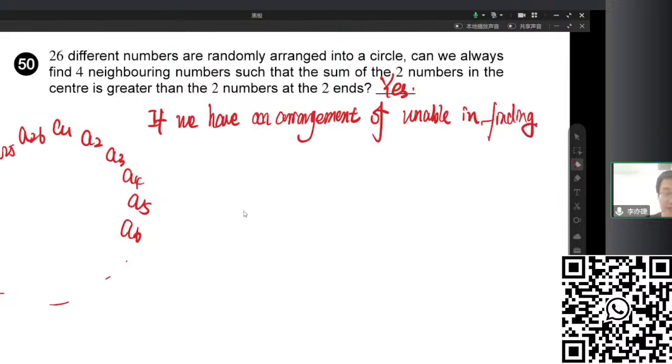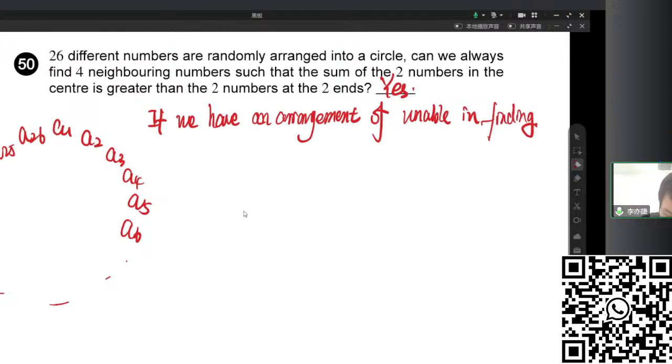So for this arrangement, each group of 4 consecutive numbers doesn't satisfy the condition, which means that for all the consecutive 4s, the middle sum is always equal to or smaller than the end sum.